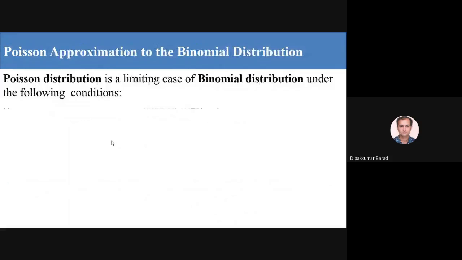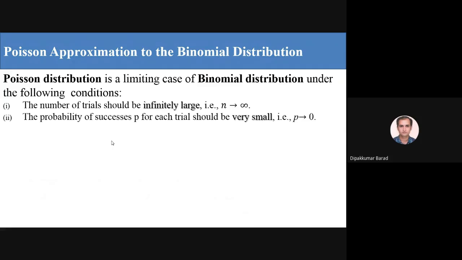Now, as we know, the Poisson approximation to the binomial distribution has the following conditions. First, the number of trials should be infinitely large, which means n tends to infinity, and the probability of success p for each trial should be very small, so p tends to 0. In the Poisson distribution, np is equal to lambda, which should be finite. So n tends to infinity and p tends to 0, and the product of both is lambda, where lambda is a constant.